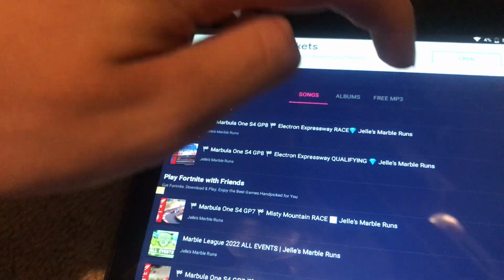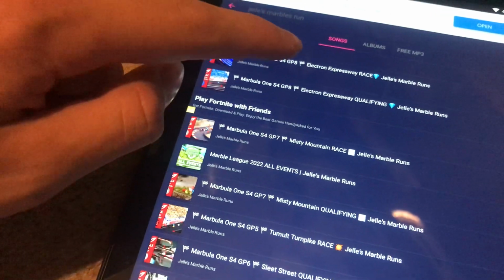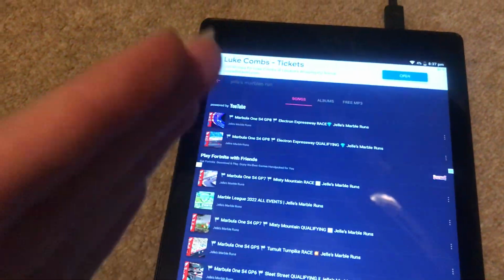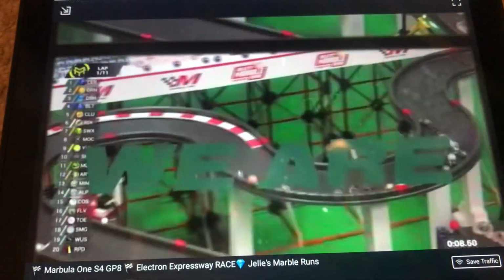Alright, let's search Jenny's Moments. There is an option for songs, albums, and so on. You can see it says powered by YouTube. So let's click this. Anyways, you have just got YouTube videos playing through a music app. You just have to click here and voila, YouTube video right in front of you.